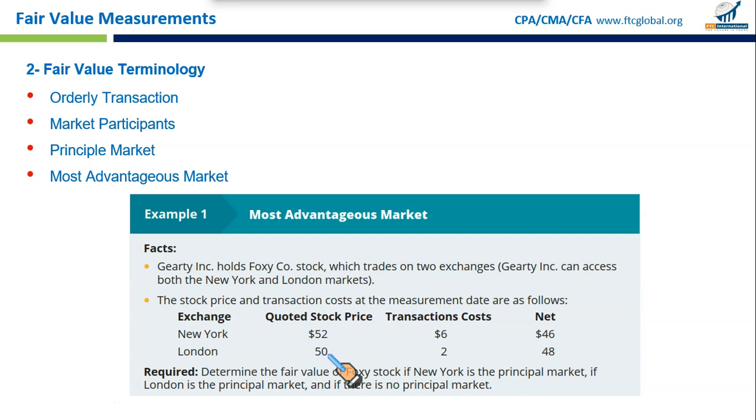So again, if New York is the principal market, this is the fair value. If London is the principal market, then this is the fair value. If there is no principal market, then we are going to select the price having the most advantageous results. This is the best result, 48. This is not the fair value, this is. So this last point, most advantageous market, has been covered with this example. Let's move on.